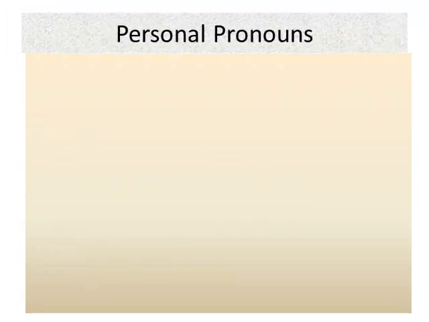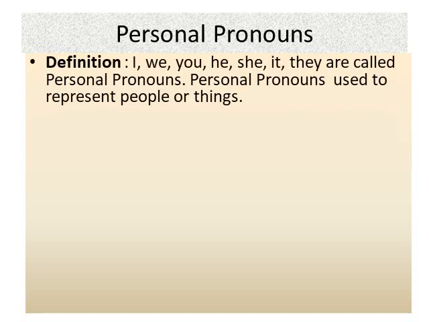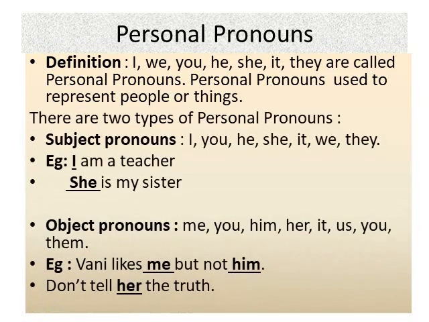Let's look at the first one, personal pronouns. The definition of personal pronoun: I, we, you, he, she, it, they are called personal pronouns. Personal pronouns are used to represent people or things. There are two types of personal pronouns. The first one is subject pronouns, the second one is object pronouns.